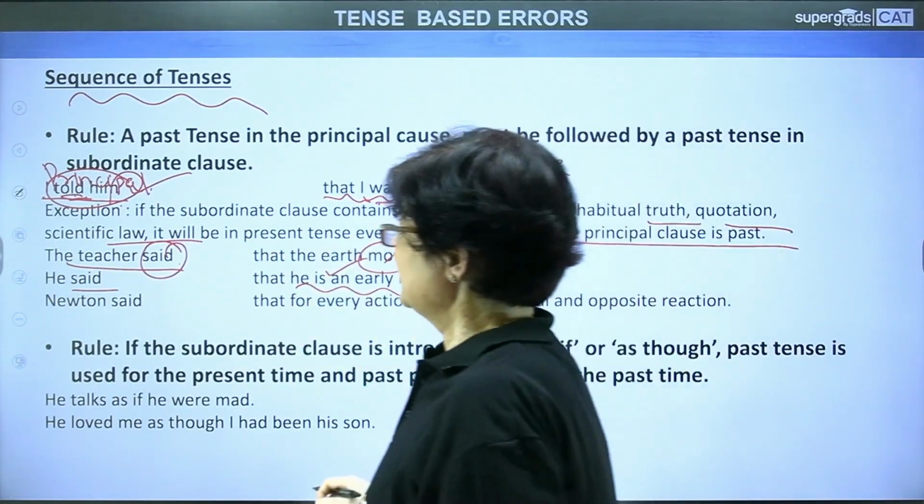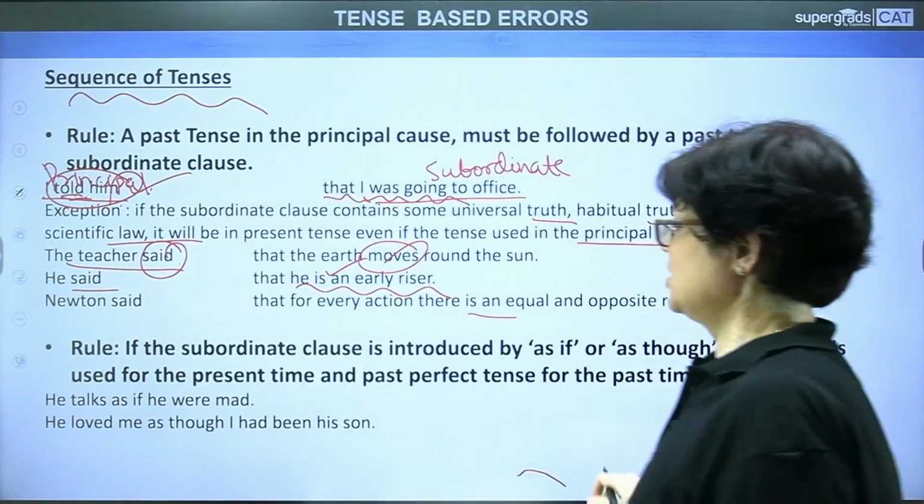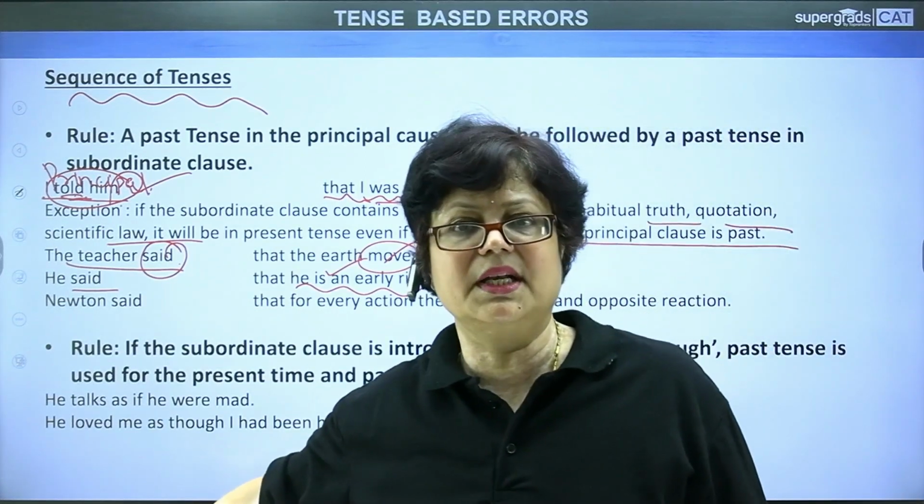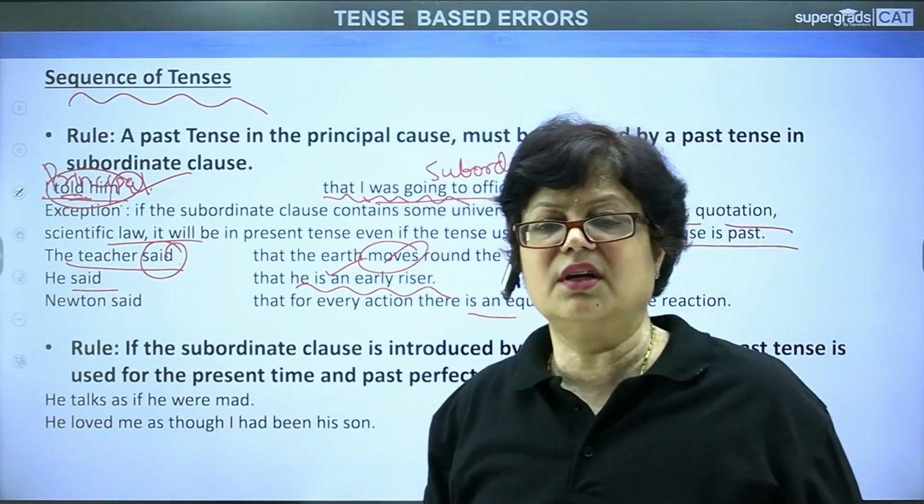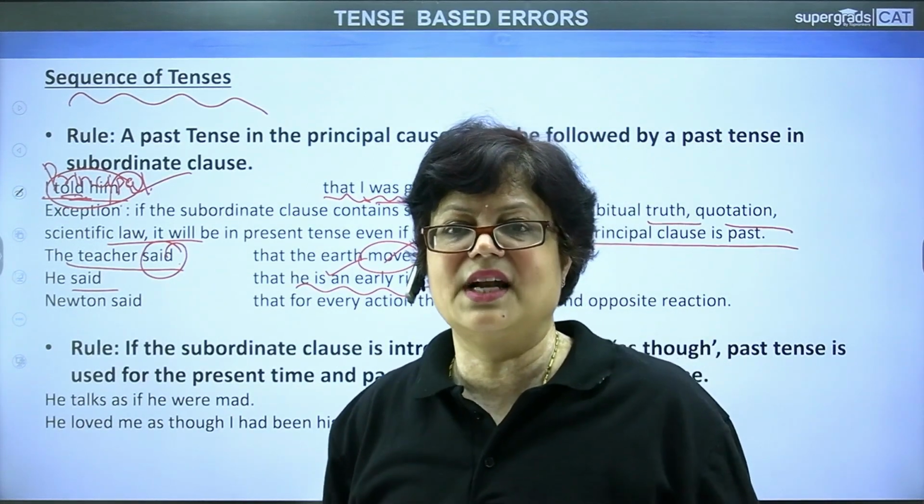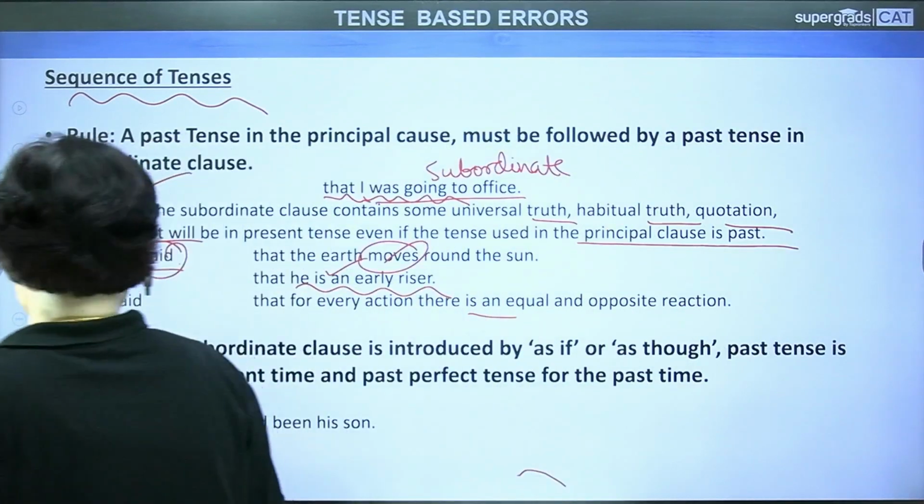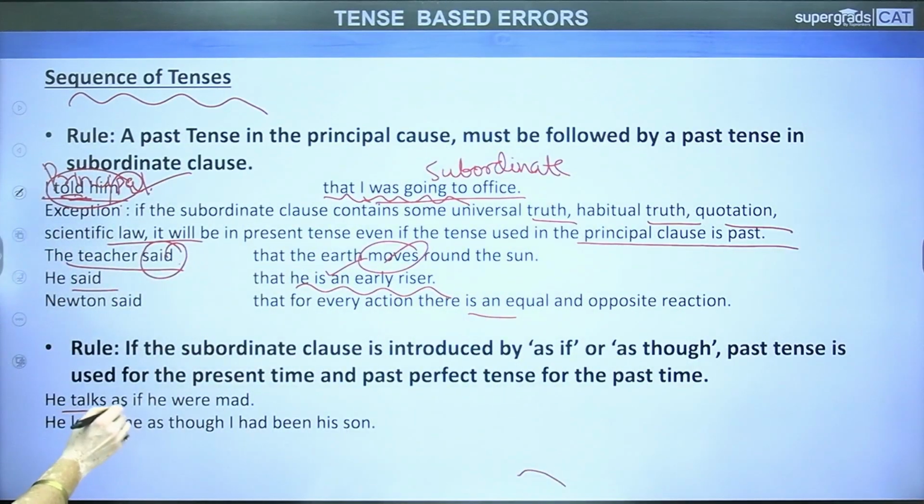Okay. Now, if the subordinate clause is introduced by as if, now I'll not go to the rule, I'll simply take you through the example. It is more important for all of us to understand the correct usage rather than going into the rules. Okay. Now, look at this sentence. He talks as if. We are talking about as if. He talks as if he were mad. So what have we done? As if, as though. He loved me as though I had been his son.